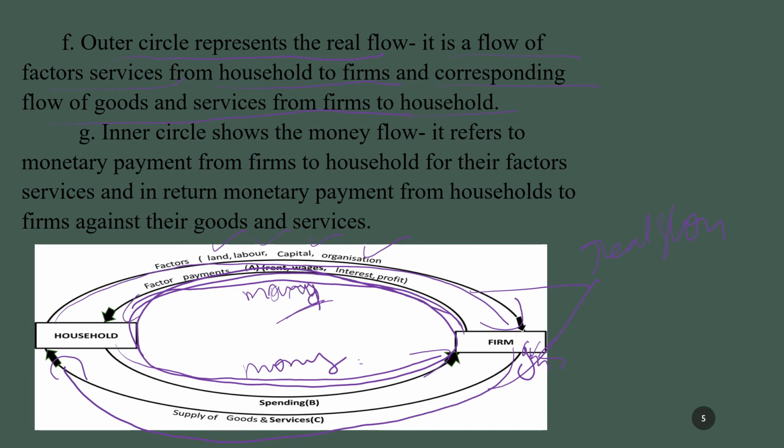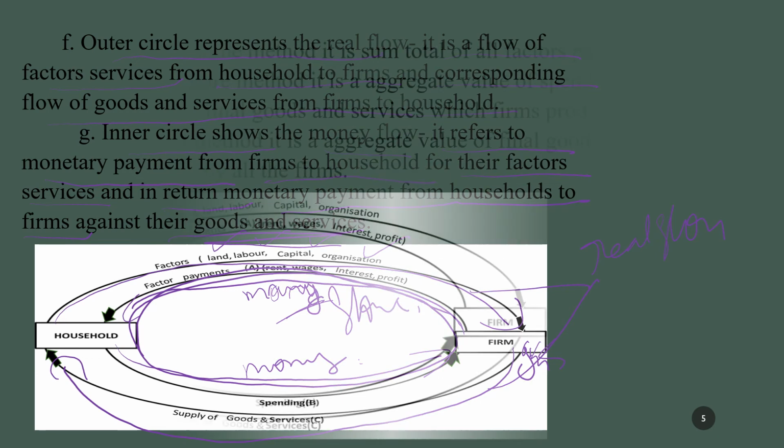You can consider this as money flow, dear students. Here you can see the inner circle shows money flow. It refers to monetary payment from firms to household for their factor services, and in return monetary payment from household to firms against their goods and services. So the inner circle represents money flow and the outer circle represents real flow.